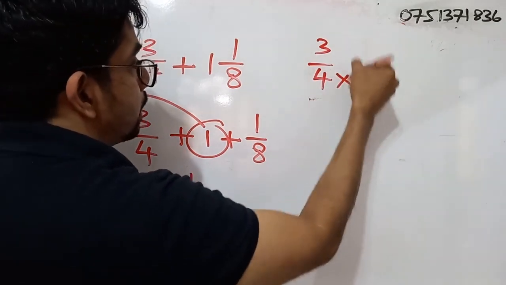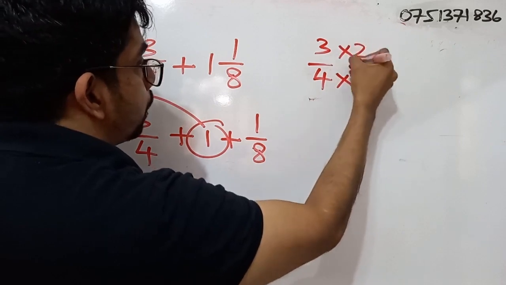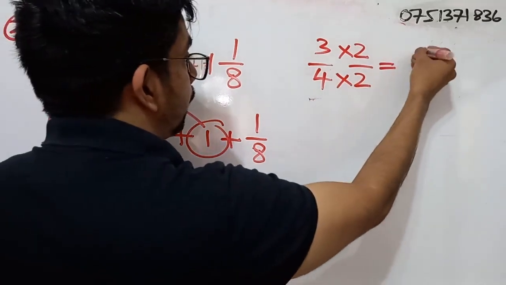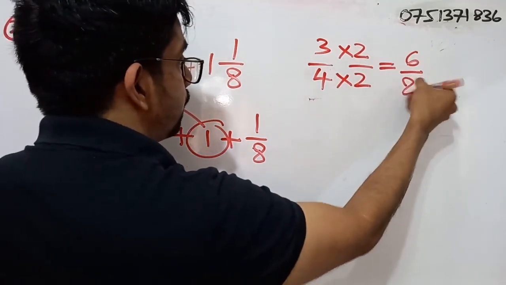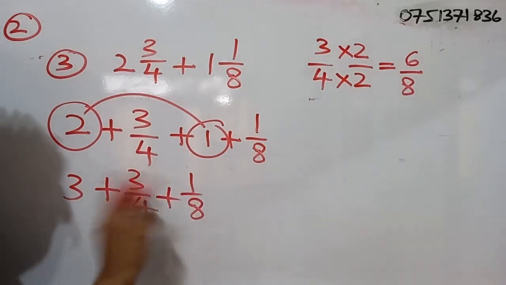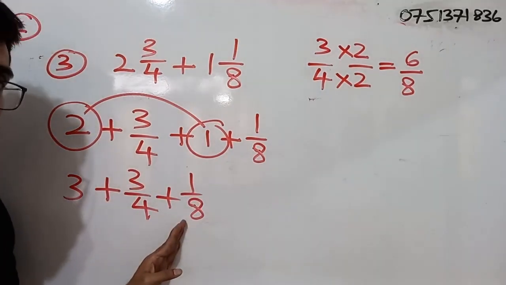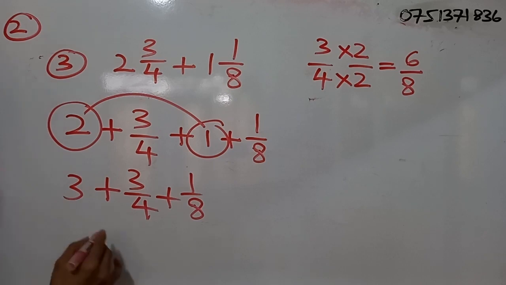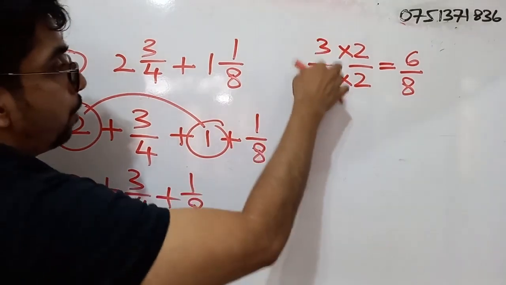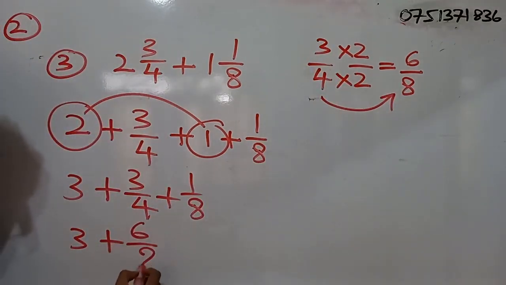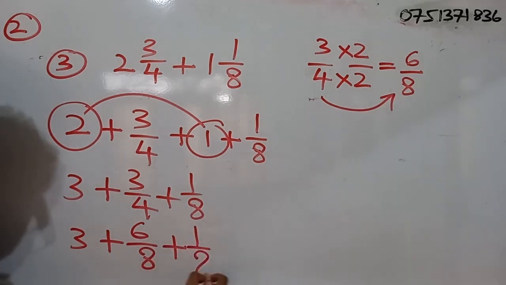Since I multiply the denominator by 2, I have to multiply the numerator by 2 as well. So 3 times 2, that is 6. 4 times 2, that is 8. So 1 by 8, I don't have to do any conversions. Why? The denominator is already 8. So now I will write 3 plus, instead of 3 by 4, I can simply write 6 by 8. 6 by 8 plus 1 by 8.